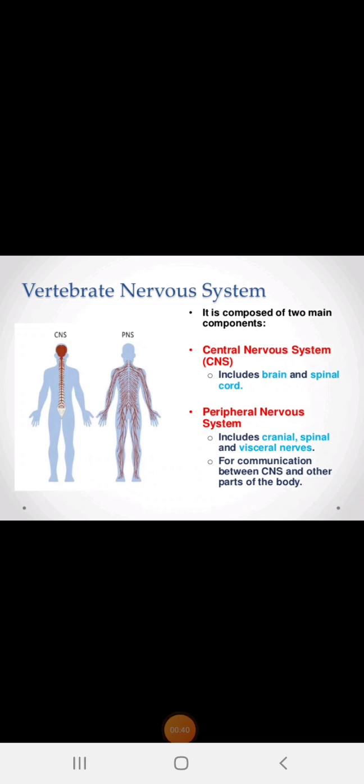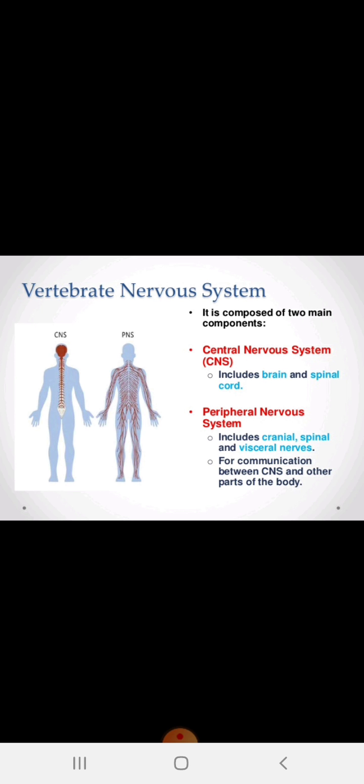So dear students, as you can see in this picture, the vertebrate nervous system is composed of two main components. What are those two main components? The central nervous system, CNS, which includes the brain and spinal cord. In the last class, that is yesterday, we discussed the spinal cord, and today we are going to discuss the brain.